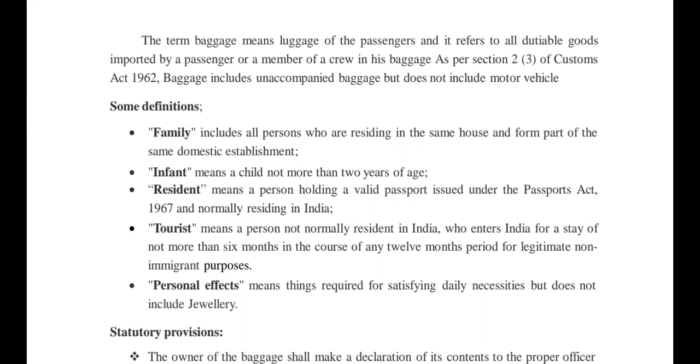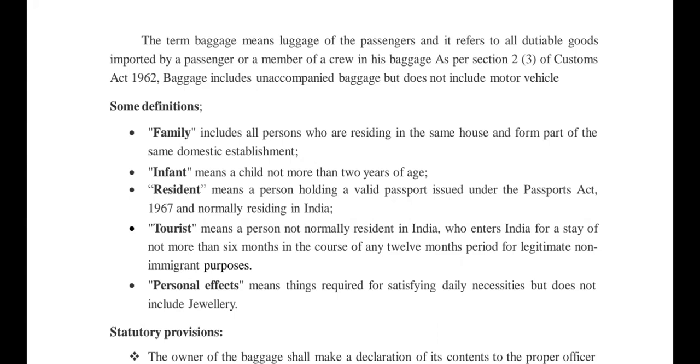And tourist means a person not normally resident in India who enters India for a stay of not more than 6 months in the course of any 12 months period for legitimate non-immigrant purposes, right? Personal effect means the things required for satisfying daily necessities, but does not include jewelry. Okay, so these are some of the definitions.